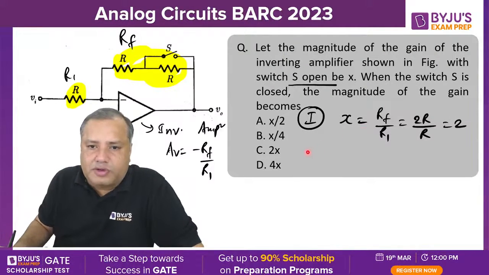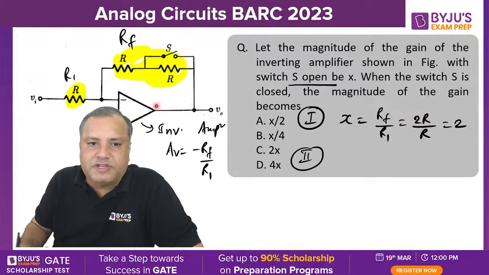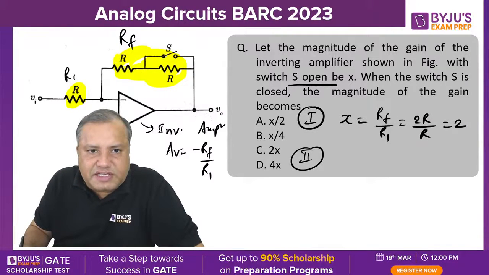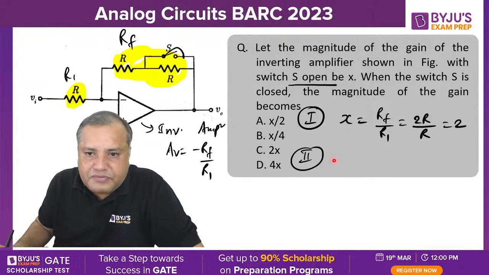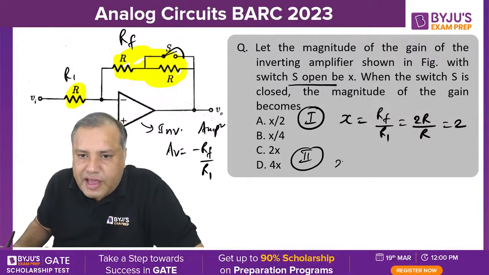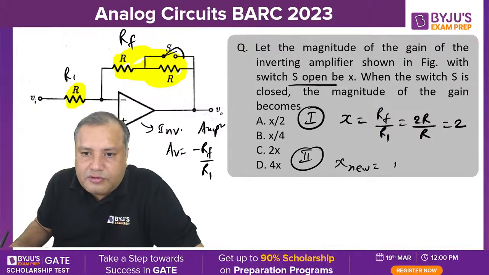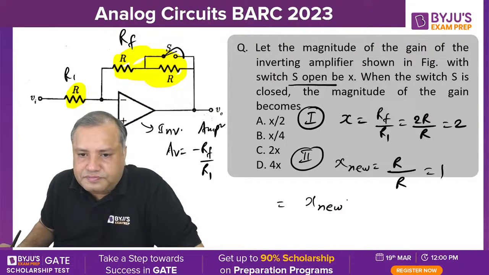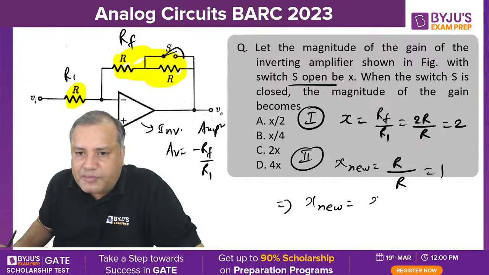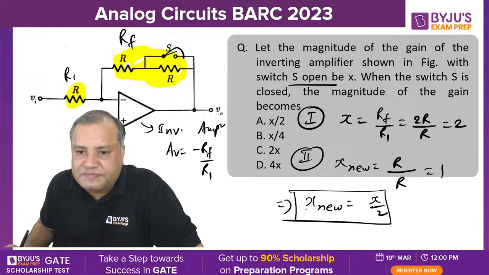When switch S is closed, this R will be bypassed by this short circuit and only resistance R will be actively present in the feedback path. So X new will be R upon R, this will be 1. So X new is X upon 2. Can we say like this?